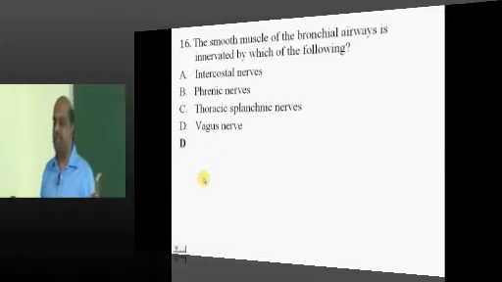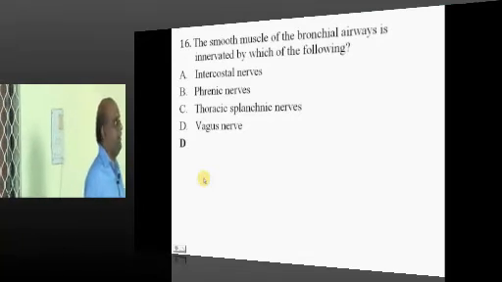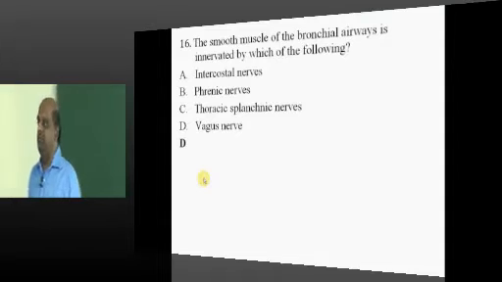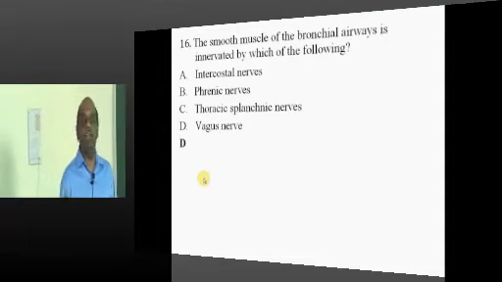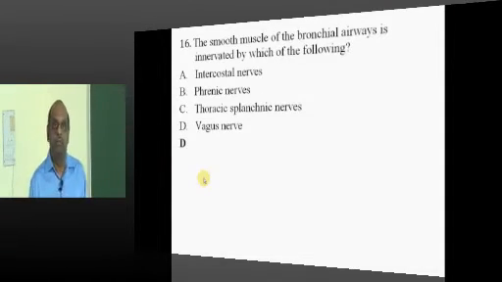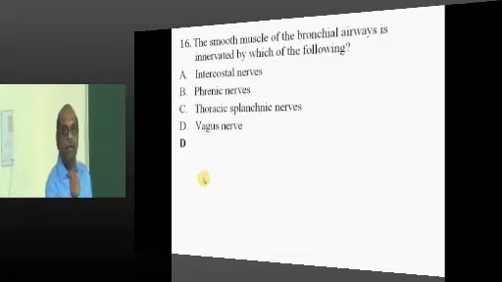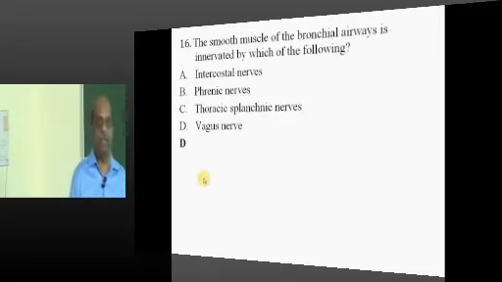What are the smooth muscles in the airway innervated by? It is by the vagus. That's the reason in COPD why there is a bronchoconstriction, because in COPD people their vagal tone is very high. Increased vagal tone will lead to development of bronchoconstriction in COPD patients.